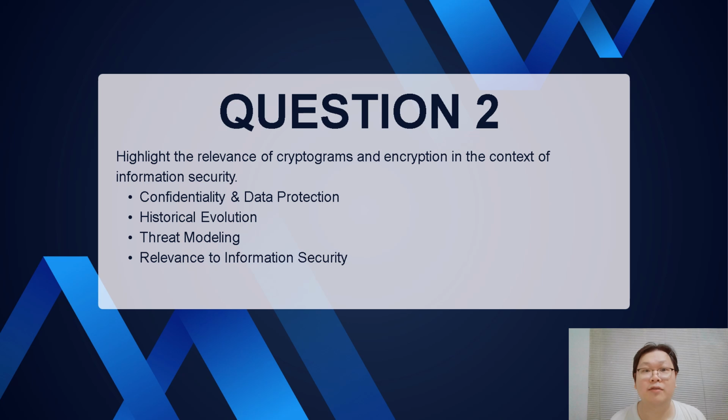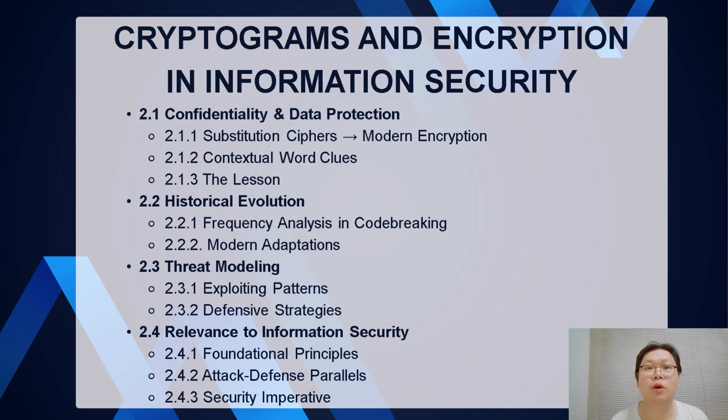I will be presenting the relevance of cryptograms and encryption in the context of information security. Here's what we'll cover in the following 4 slides. 1. Confidentiality and data protection: how encryption keeps secrets safe. 2. Historical evolution: a quick trip through time, from ancient ciphers to World War II code breakers. 3. Threat modeling: how hackers attack and how we stop them. 4. Relevance to information security: why this matters to us. By the end, we'll see how puzzles from history are the building blocks of today's internet security. Let's dive in.